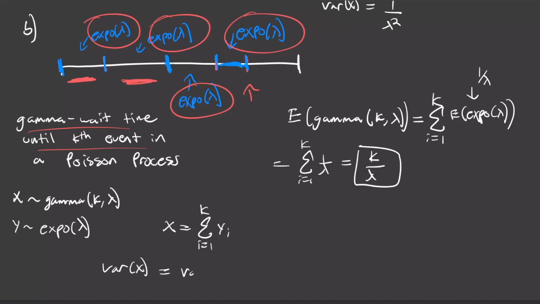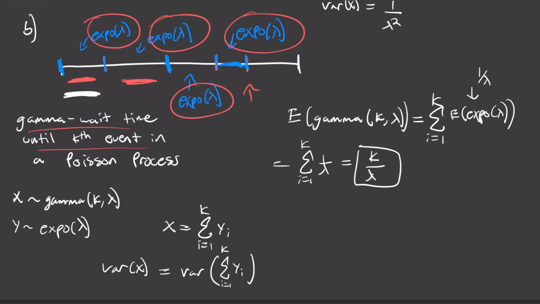It's just going to be equal to the variance of this sum, where we're going to plug that in. So we're taking the variance of this sum of our exponential lambda random variables. And again, we're modeling a Poisson process here, where we have independent events occurring at a constant rate. So the waiting times in between them are also going to be independent of each other, because events are occurring at a constant rate.